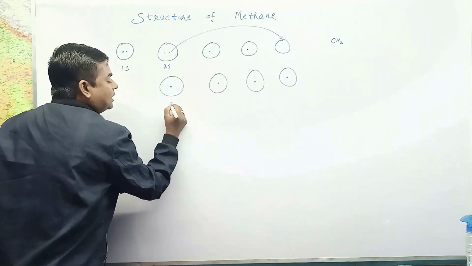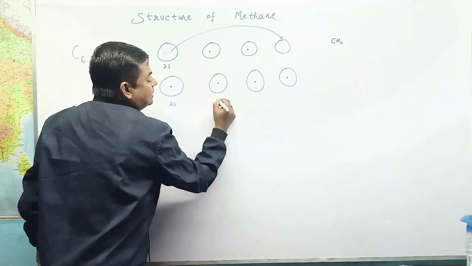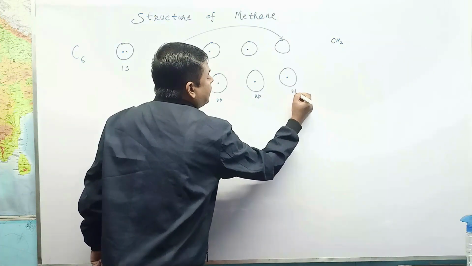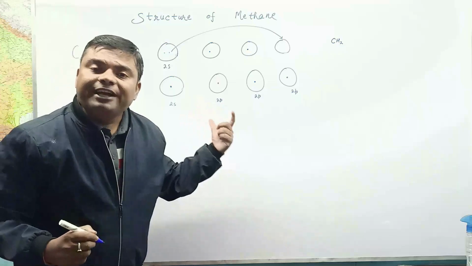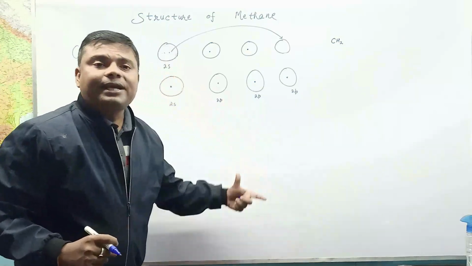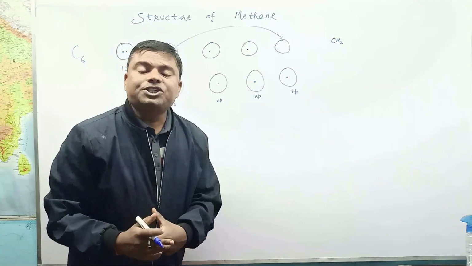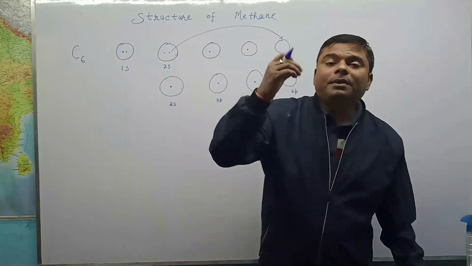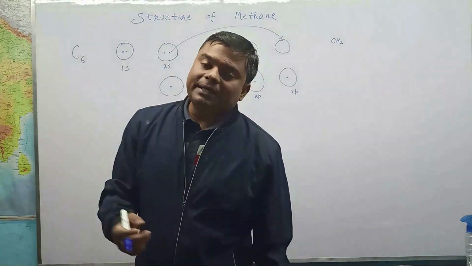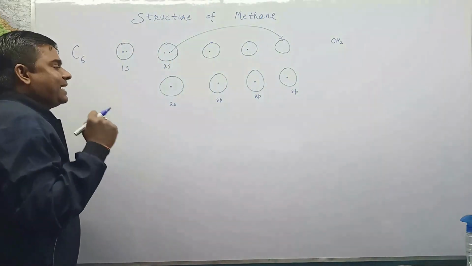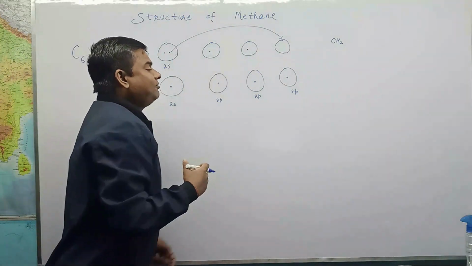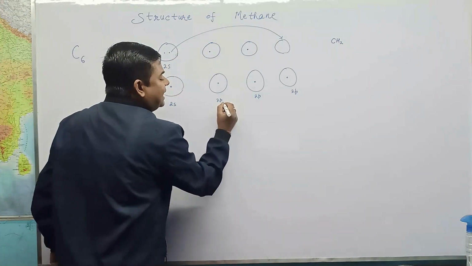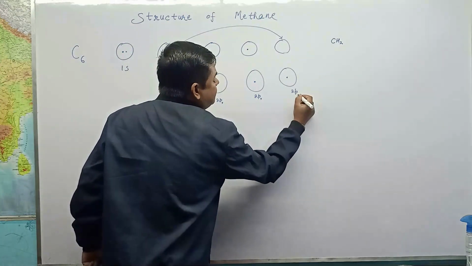One is in 2s, and the others are in 2p, 2p, and 2p. We have different 2p orbitals because in three dimensions the orientation of a p orbital may be along the x-axis, the y-axis, or the z-axis. So we can write 2px, 2py, or 2pz.